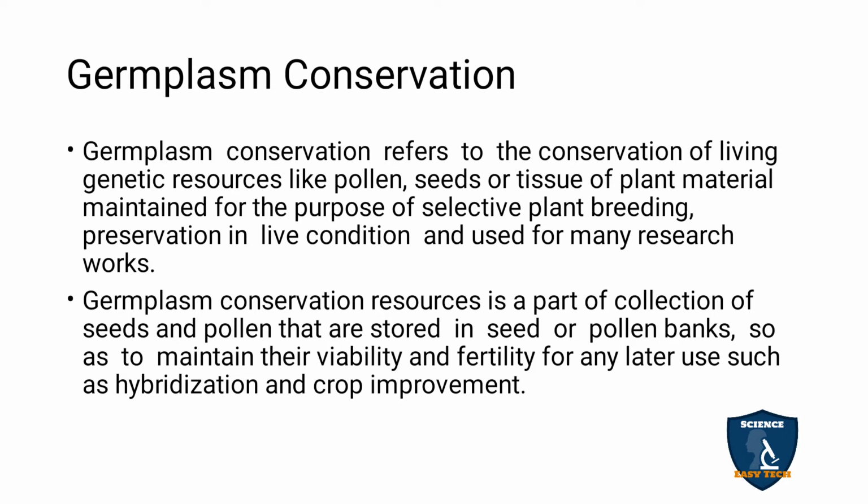How money is stored in banks, like that the seeds and pollen are stored in seed and pollen banks. Why are they storing them? Like the blood bank, the blood is stored in the blood bank, no? Like that, for the viability and fertility, which can be used later for hybridization and crop improvement programs. They are conserving the germplasm in the form of seeds and pollen.